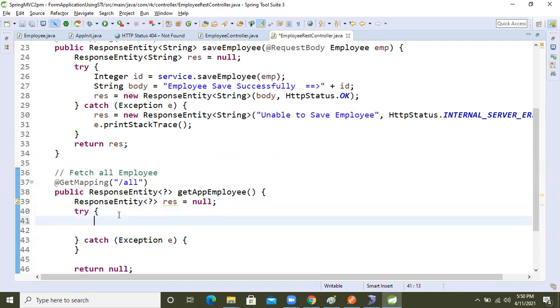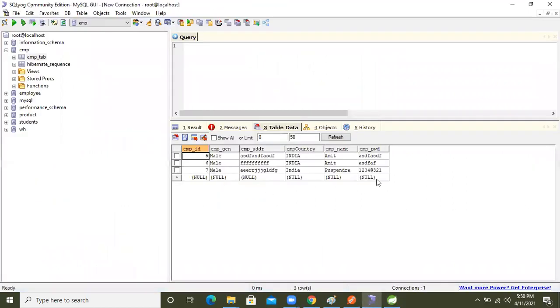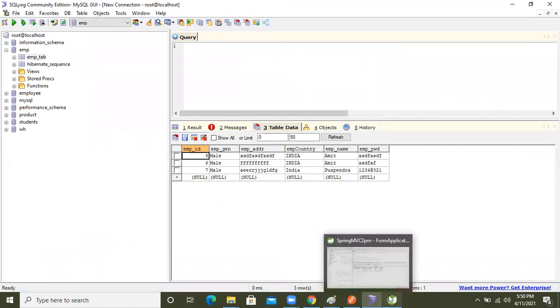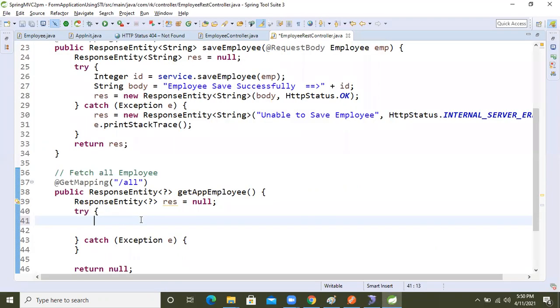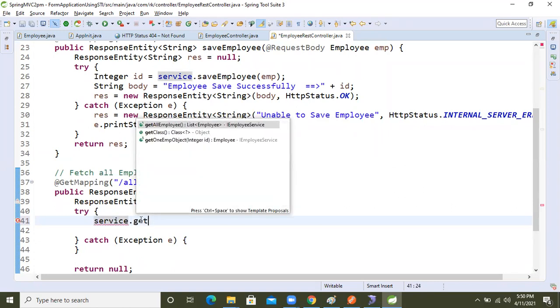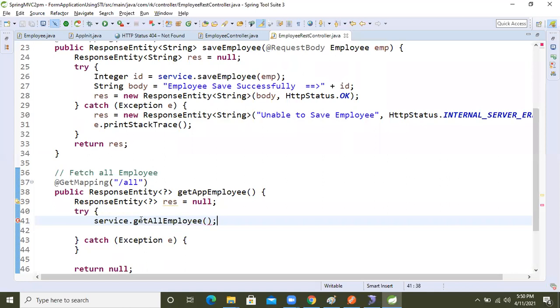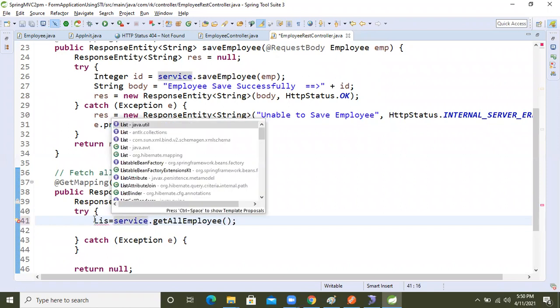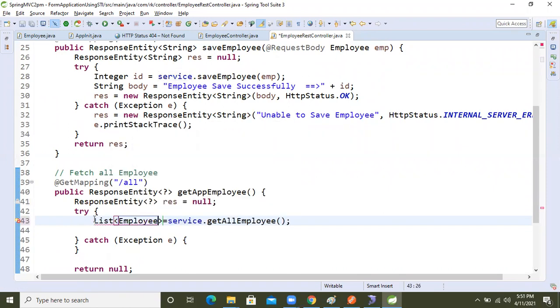Okay guys, so here, if we fetch all the data from the database, this is the list of data, the list of objects. So for that, what will we do now? Already the service class method is there. We will call the service method, service dot get all employee. This method will return a list of employee, right? List of employee, guys.